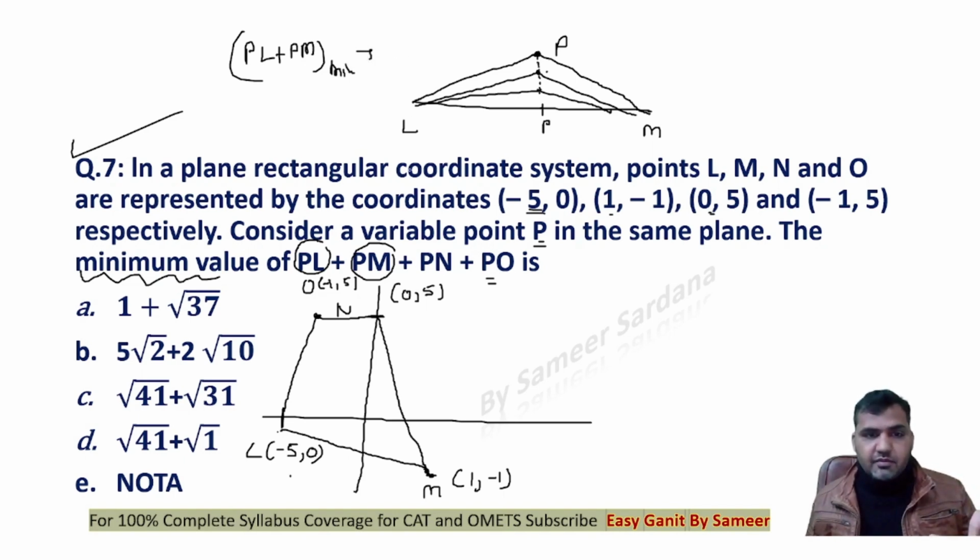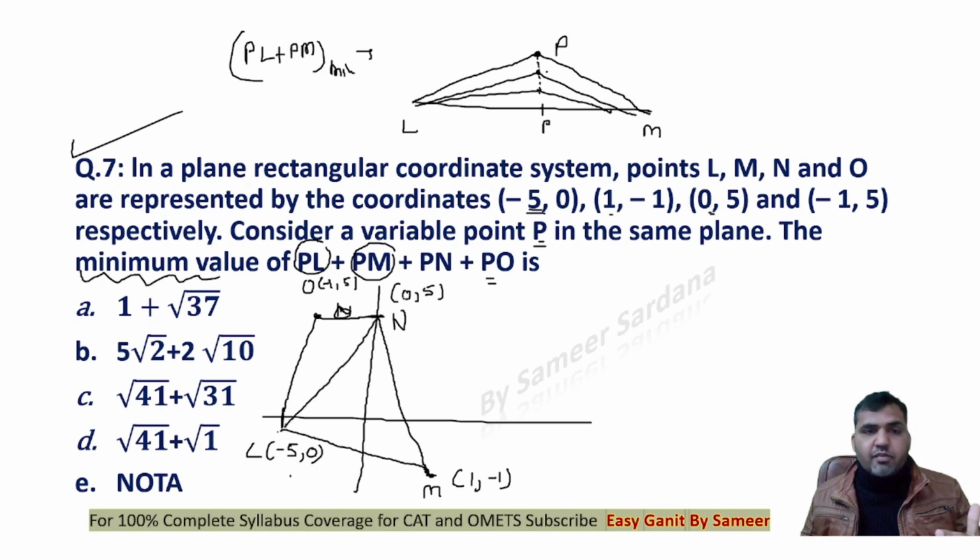Similarly, you can take any two points. L and N are opposite, right?